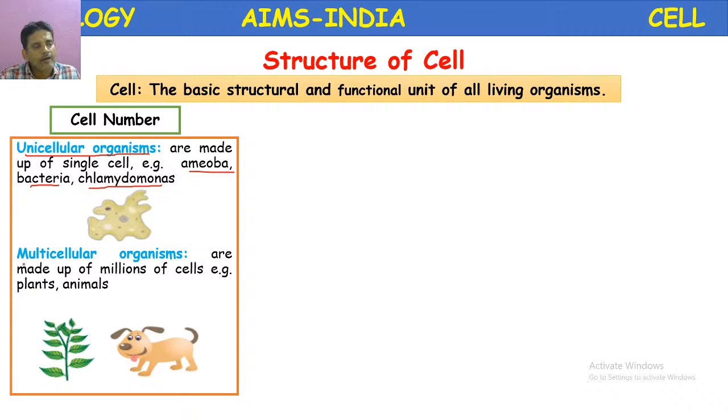Next, multicellular organisms. What are multicellular organisms? The organisms which are made up of many cells are called multicellular organisms. Examples: plants, animals. Can you give some other multicellular organisms? Only plants and animals? Along with plants and animals, some multicellular fungi are also there.